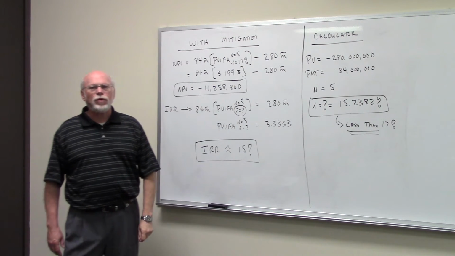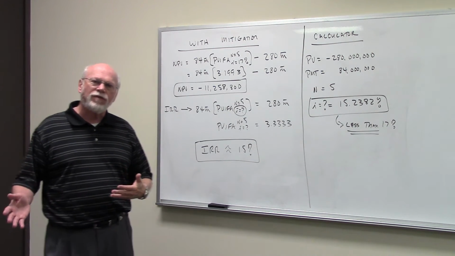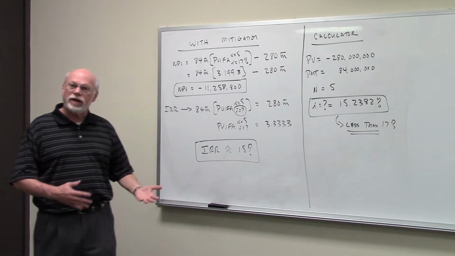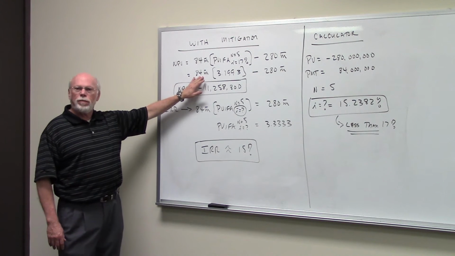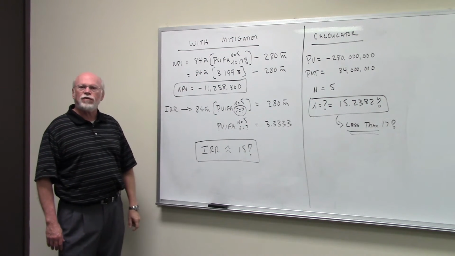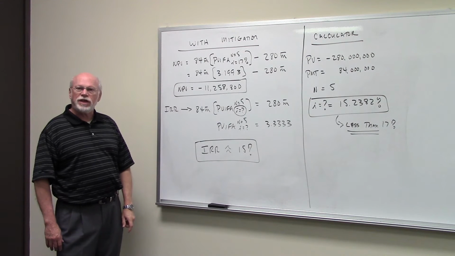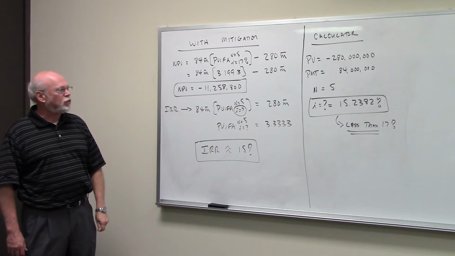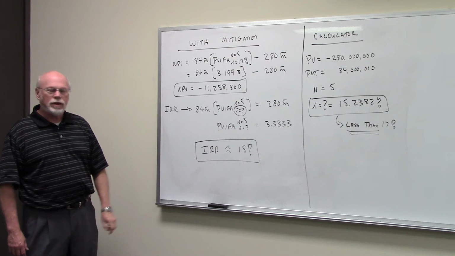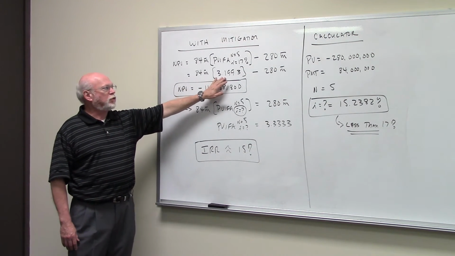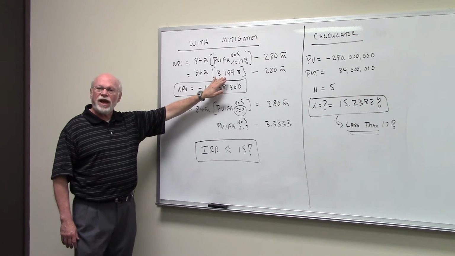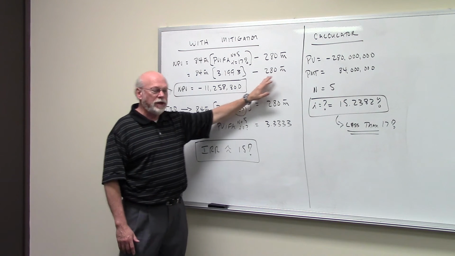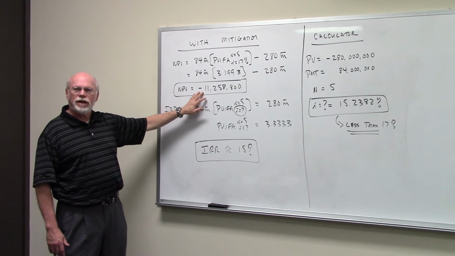If we're going to calculate net present value, we want to find the present value of the inflows and subtract the present value of the outflows, the initial investment, the cost of the project. The inflow is $84 million a year, received every year for 5 years, and the cost of capital is 17%. Your PVIFA at 5 and 17% is 3.1993. 84 million times 3.1993 is the present value of the inflows. Subtract from that the present value of the outflows, 280 million, and you find that the net present value